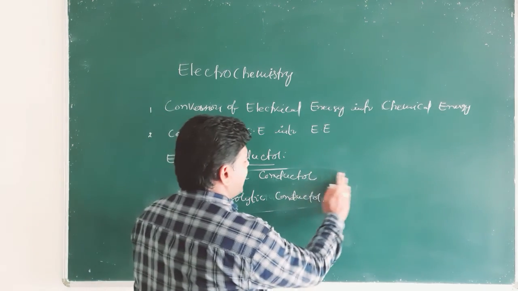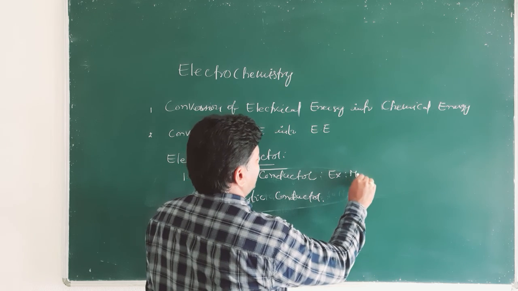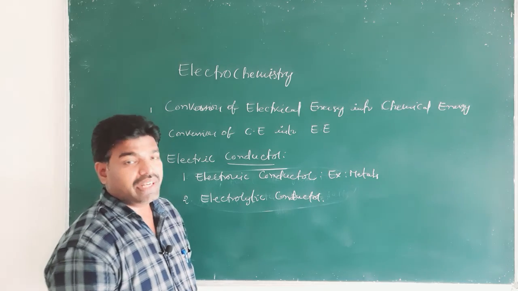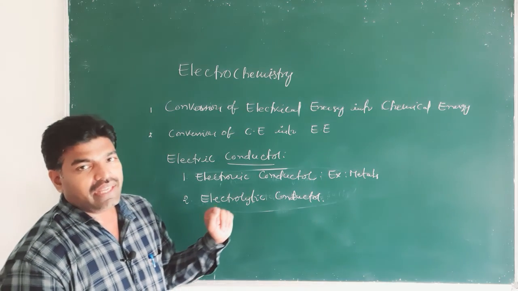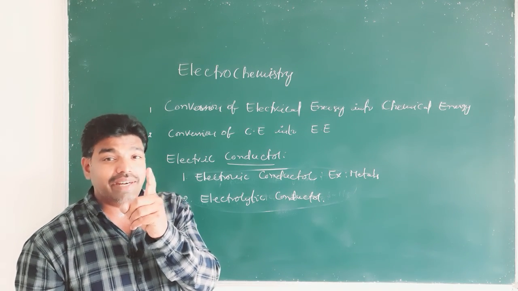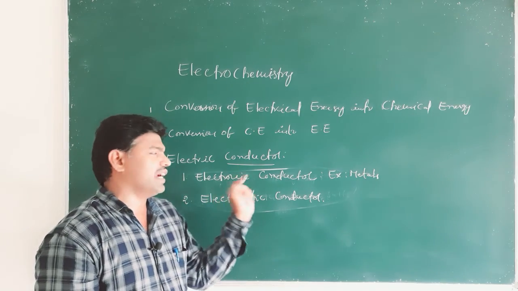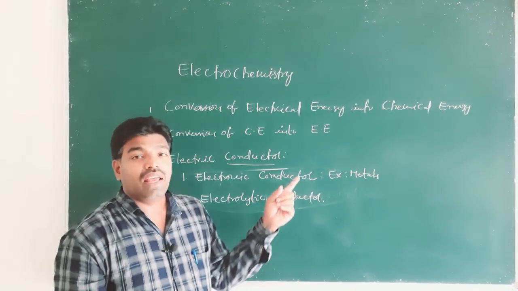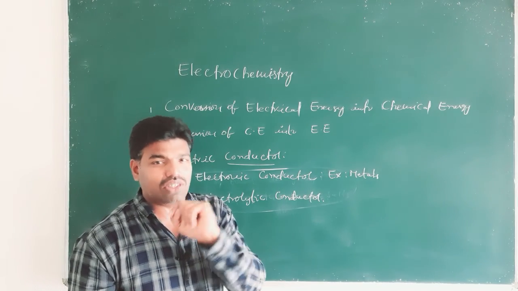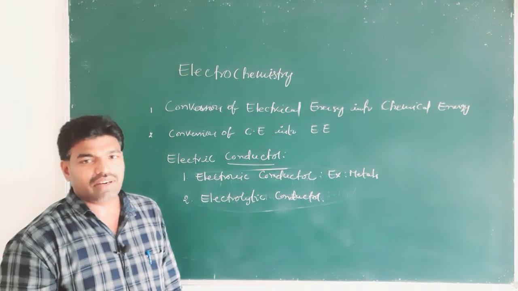So, examples for electronic conductors are metals, because in electronic conductors, current is being carried by electrons. In metals, electrons are there. So current carriers are electrons. That's why we call them electronic conductors, right?